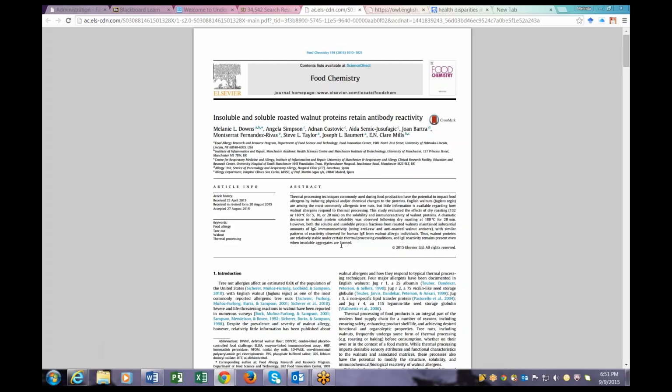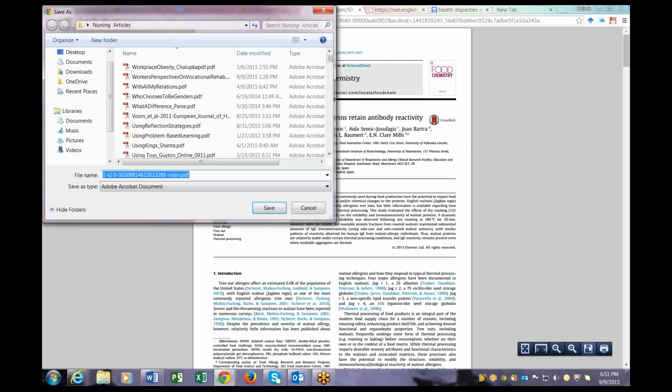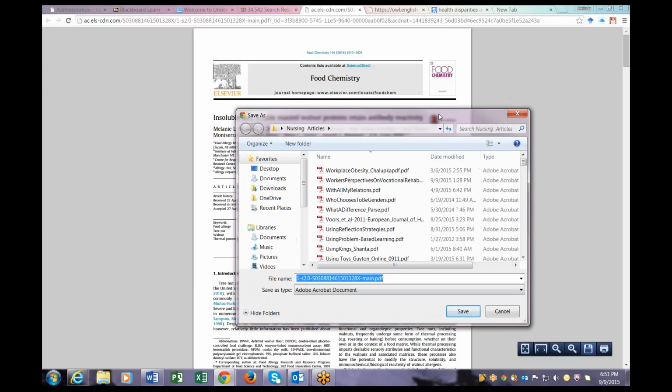So let's say I'm interested in this article. I want this article. When you open the PDF, scroll until you highlight this little menu, and just save the article directly to your desktop or your laptop. Change the name of the article so you know what the article is.